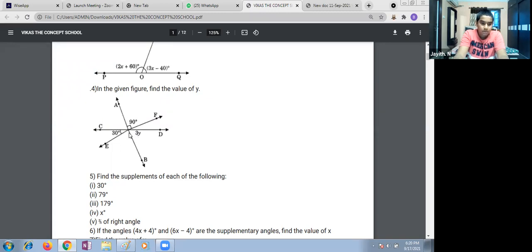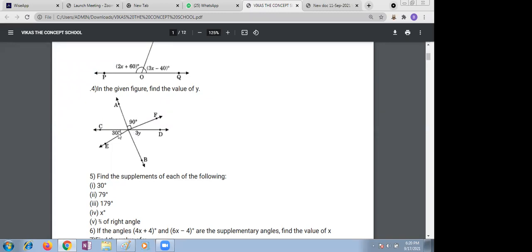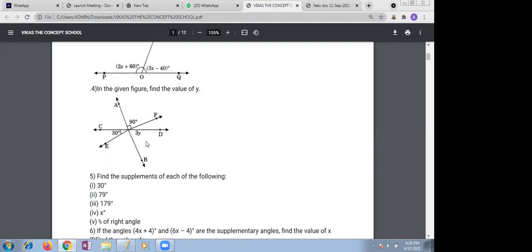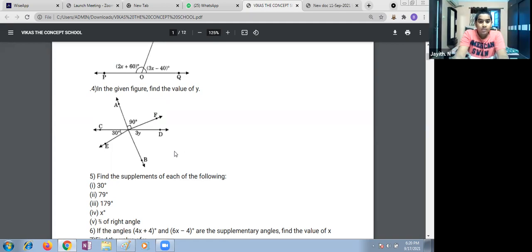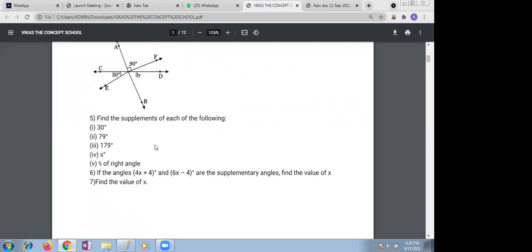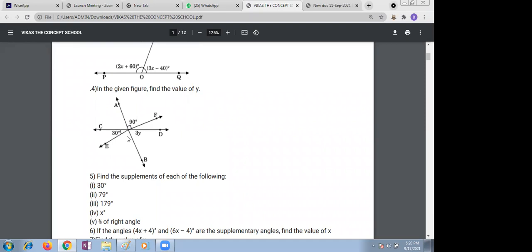Next. 90 plus 30 is how much? 90 plus 30 is 120. 3y plus 120 is equal to 180. Yes, ma'am. 3y is equal to 60. 60 divided by 3. So it's 20. Ma'am, what are we finding out here? Should we find the missing y value? Y value is supposed to come.